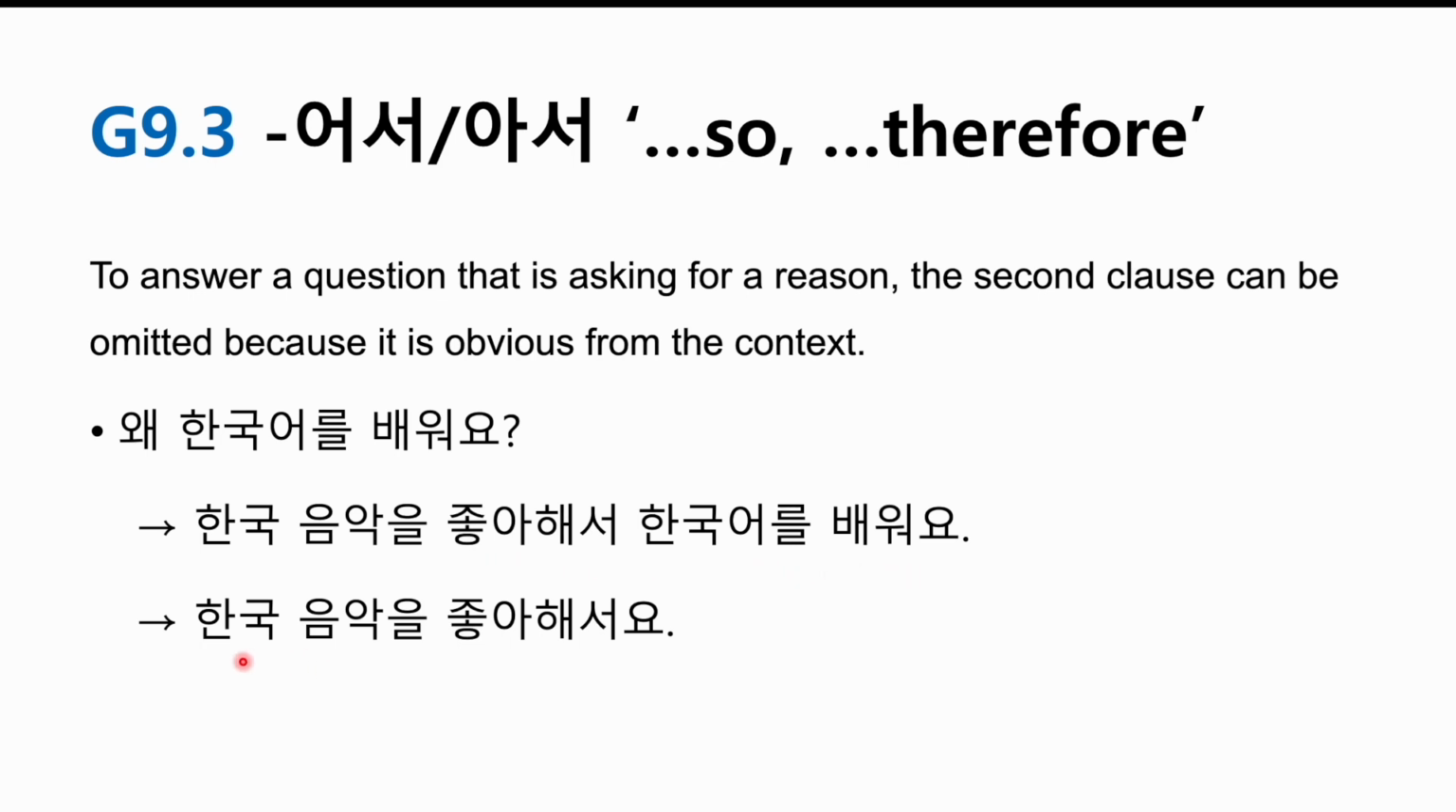그렇죠. You can simply answer like 한국 음악을 좋아해서. This part is the reason. And then just use the sentence ending marker 요. 그래서 한국 음악을 좋아해서요. Because I like Korean music. 그렇죠. So you don't have to say this part because it is clear from the context.